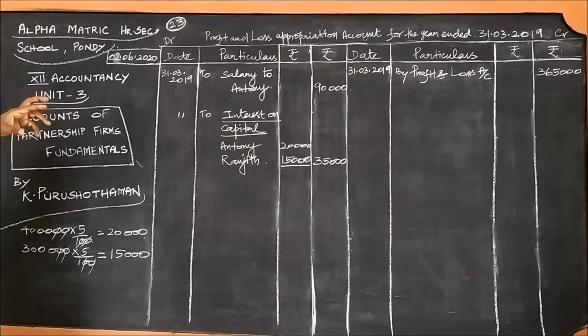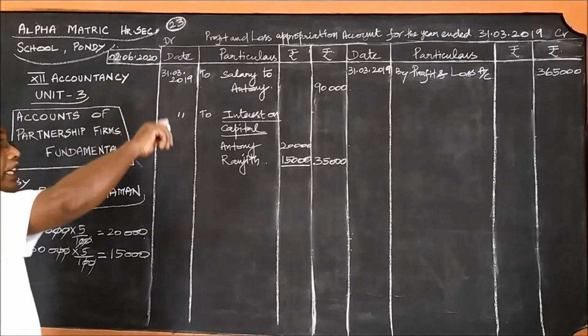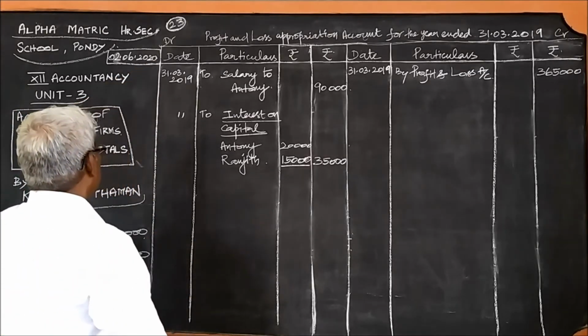If they said 25% of the profit, okay. But they have put a small catch at that place. What? After allowing interest on capital and salary, from the balance that remains, you find the commission of 25% to Ranjit. This is the question. It's very important. We cannot take 3,65,000 as it is.